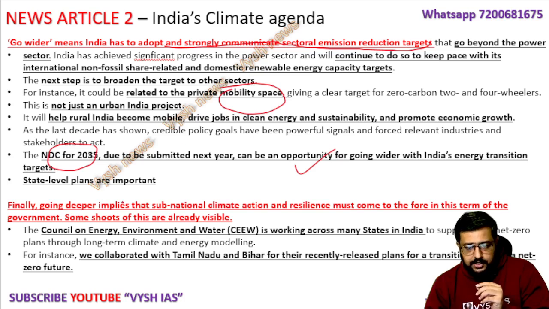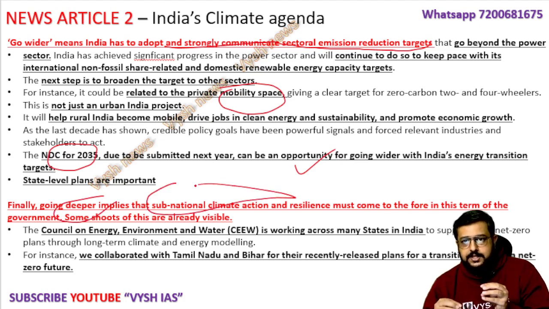Then deeper. Deeper means we should again involve the state governments also, subnational climate action, at the state and panchayat level. We should do that instead of giving only a national level target. We have the Council on Energy, Environment and Water, CEEW. This is working across many states in India, and they are also working on energy modeling and long-term climate issues. We have already collaborated with Tamil Nadu, Bihar and others for their transition towards a net zero future. This should continue and go deeper, and the union government should work out such plans with every state.